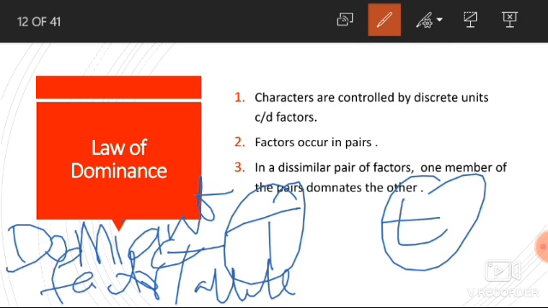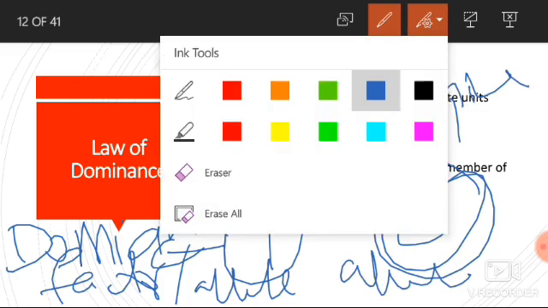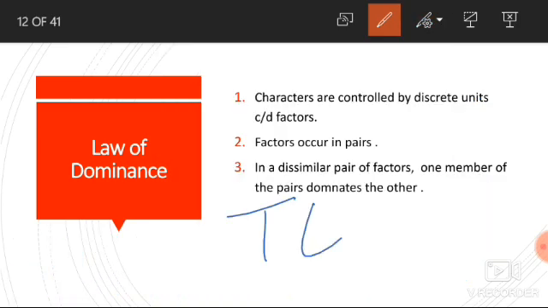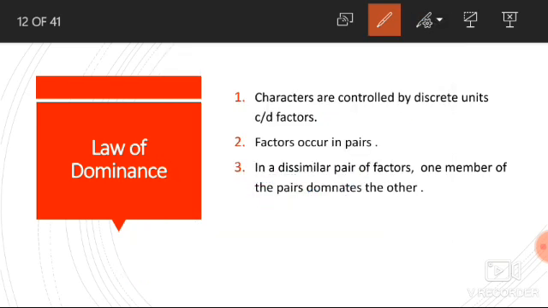The other allele which does not show its effect in the heterozygous individual is called the recessive factor or recessive allele. In heterozygous or hybrid condition, one is dominant and the other is recessive. And this is explained by law of dominance.